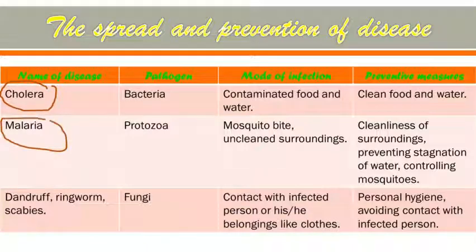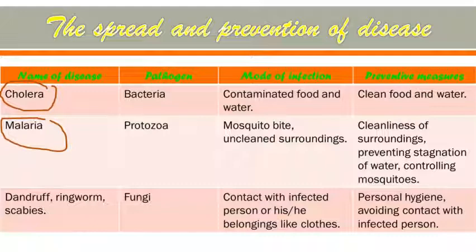Malaria. Now malaria is caused by the Plasmodium parasite, and the pathogen is protozoa, and mode of infection is mosquito bite, right? And unclean surrounding.